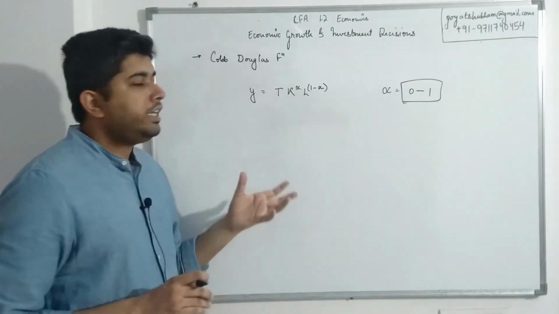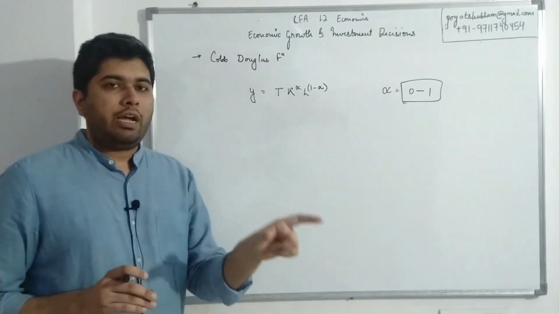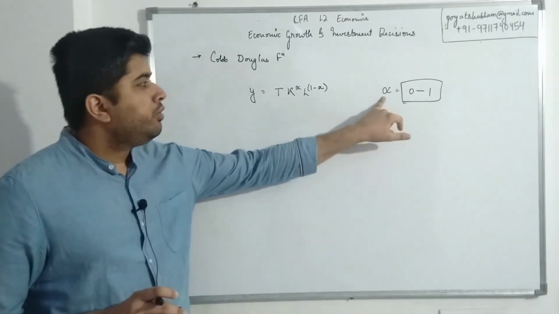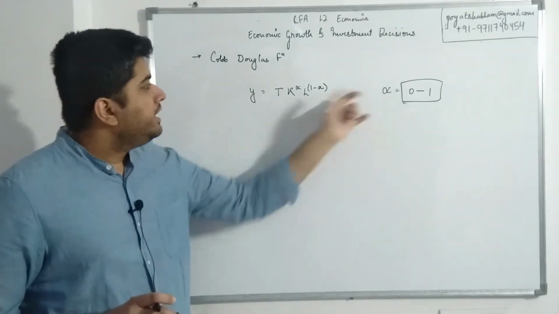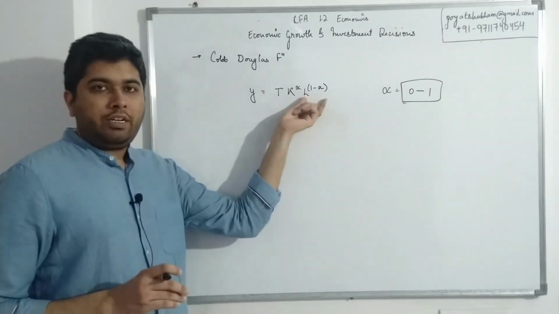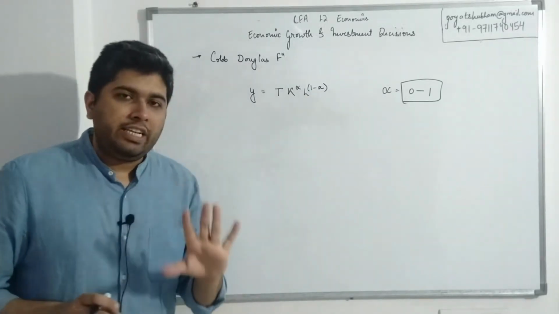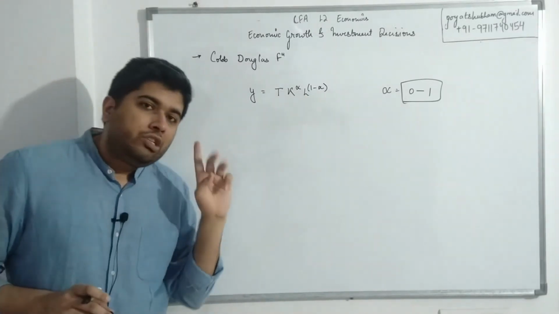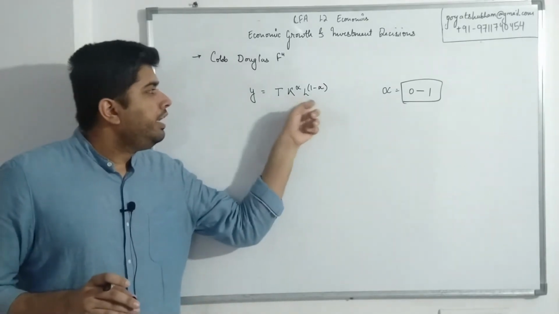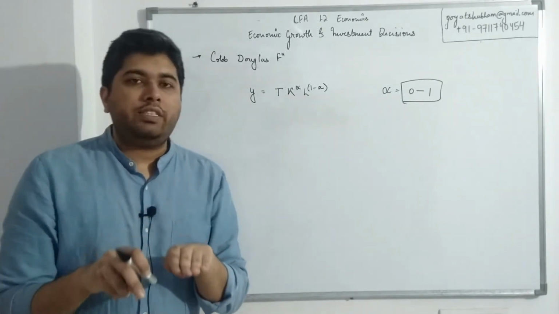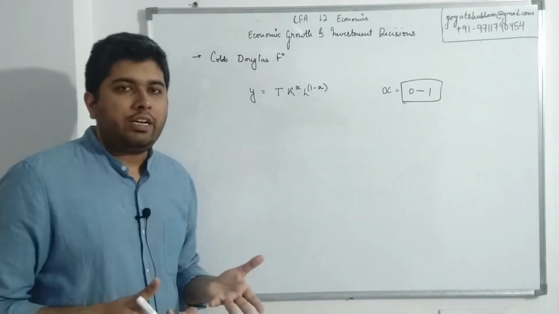However, if a country has very low dependency on the capital, this value would be very close to 0, in which case labor would become a bigger factor. So while this function says that yes, there are three factors, this function also says that capital and labor will have a bit of a balance depending upon how dominant they are in the economy.